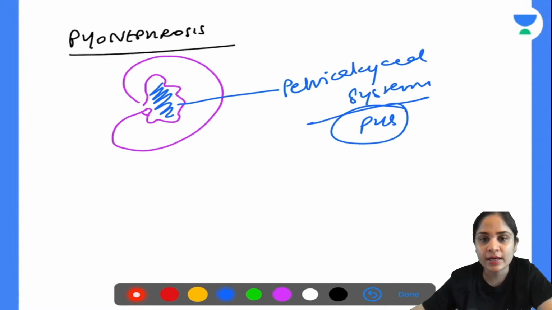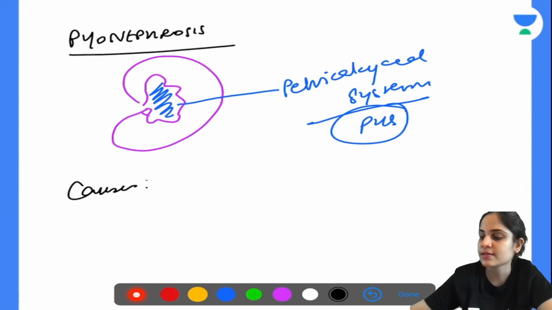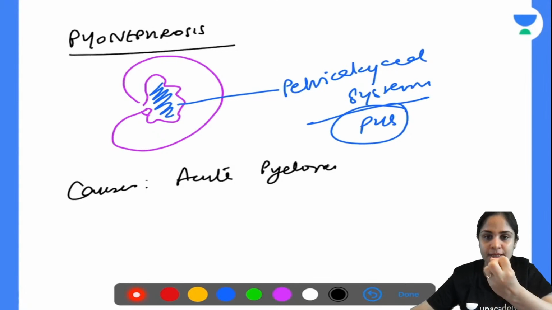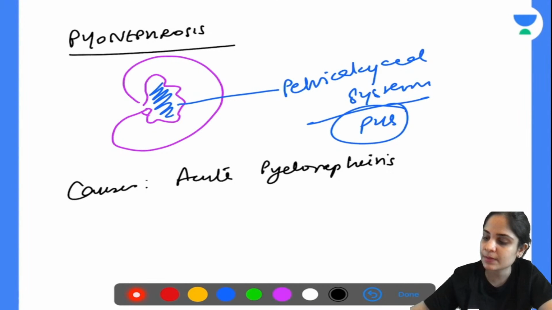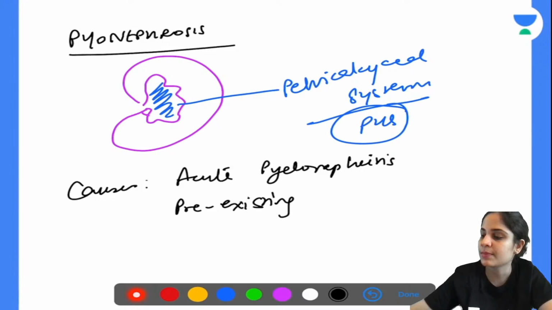Now, when do you get pyonephrosis? They'll ask you a few related causes. So if the patient has had acute pyelonephritis, so your kidney will be full of pus. The second thing is if he has pre-existing hydronephrosis. So there can be a superadded infection. So in that case, it is called as pyonephrosis.